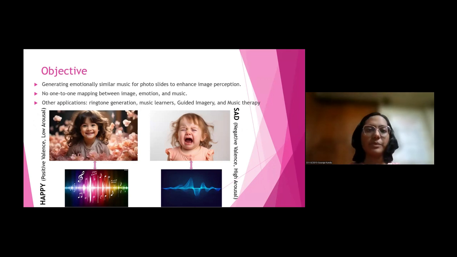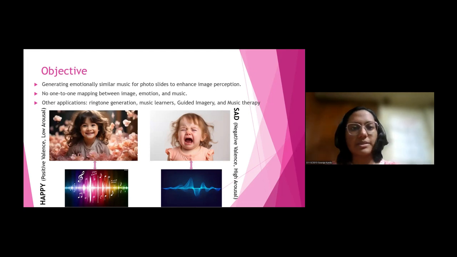To maintain this emotional correlation, we have to look into the psychological concepts of valence and arousal. In psychology, we can define emotion quantitatively in terms of valence and arousal. Valence means how positive or negative the emotion is. For example, sadness is a negative valence and happiness is a positive valence.